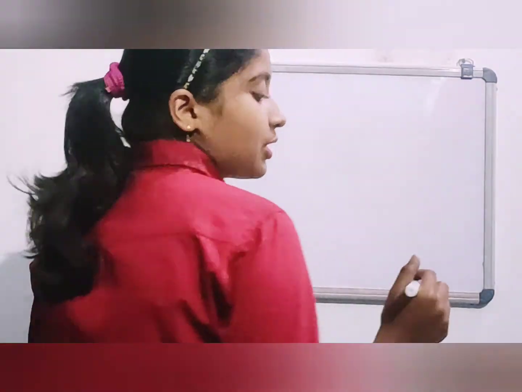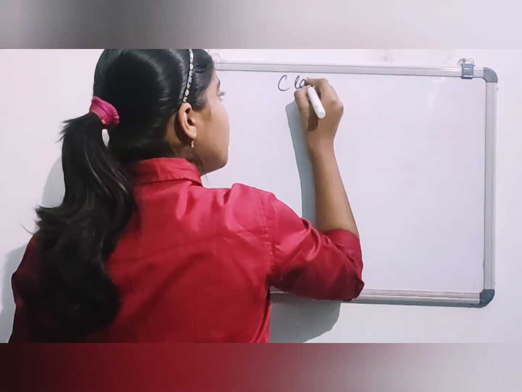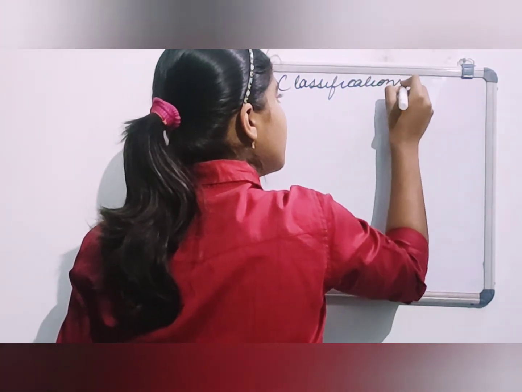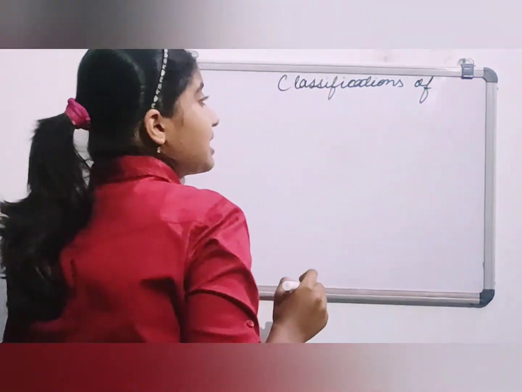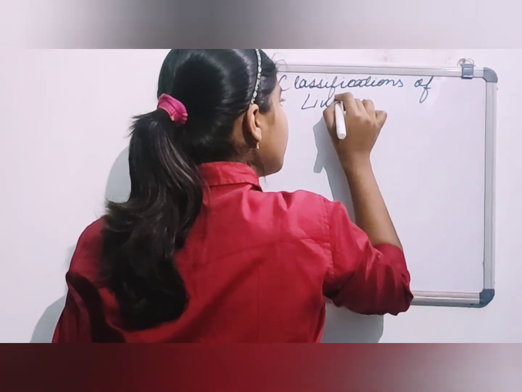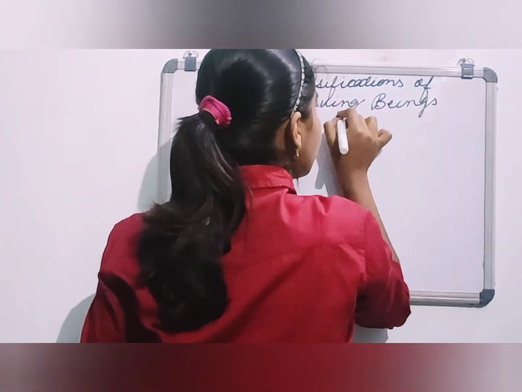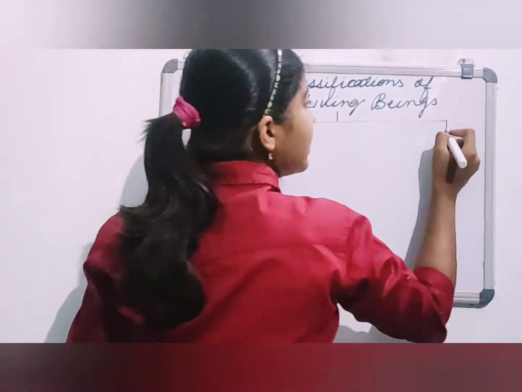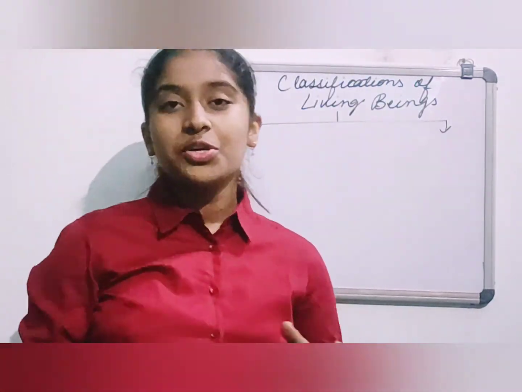Okay, so as I was telling you, I am going to tell you the classification of living beings. The classification ends up in two groups. Hope you all know this.